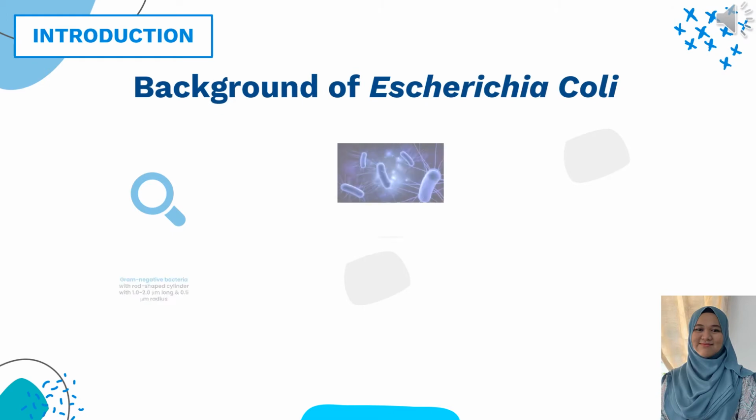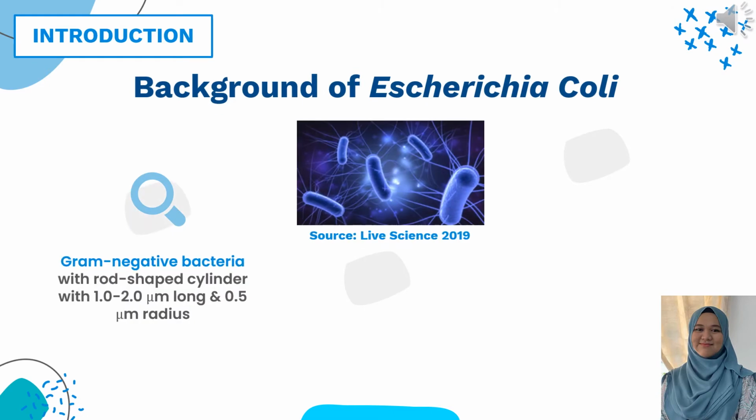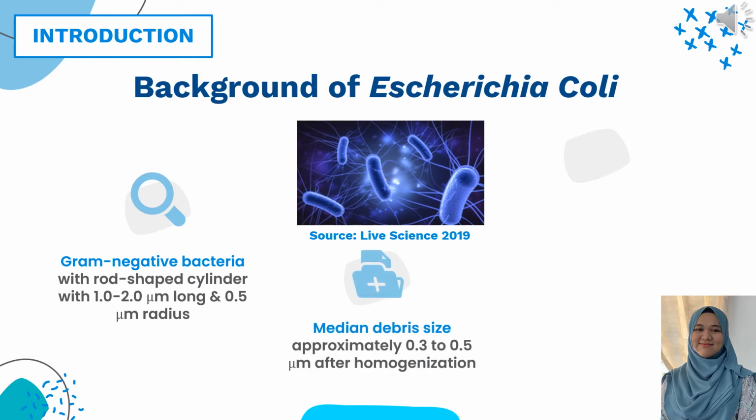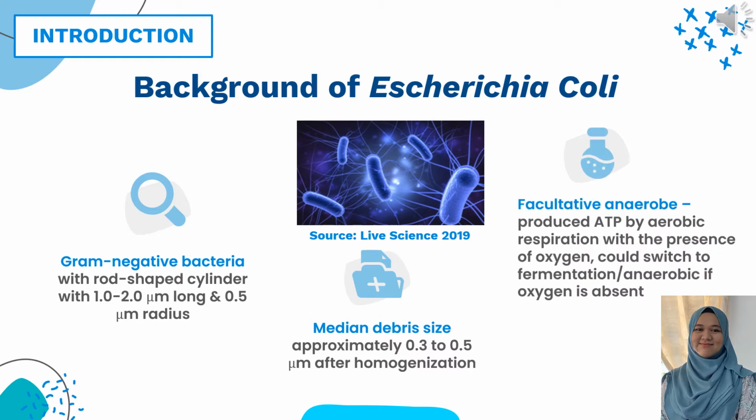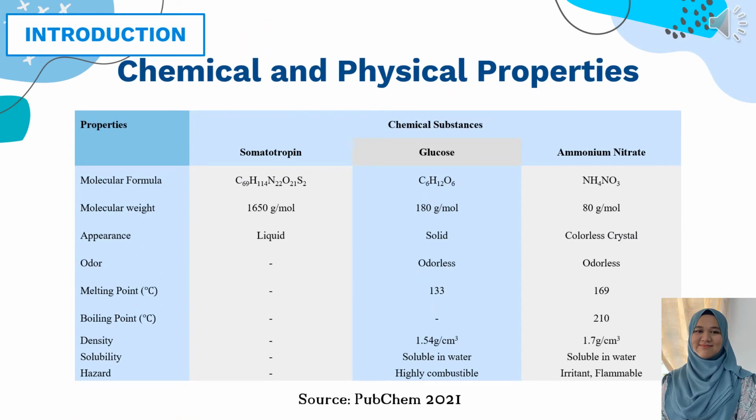E. coli is a gram-negative bacterium, rod-shaped, 1 to 2 micrometers long with a 0.5 micrometer radius. After homogenizing, the median debris size approaches 0.3 to 0.5 micrometer. E. coli is also classified as a facultative anaerobe. The table here shows the chemical and physical properties of the reactants and products involved in this production.